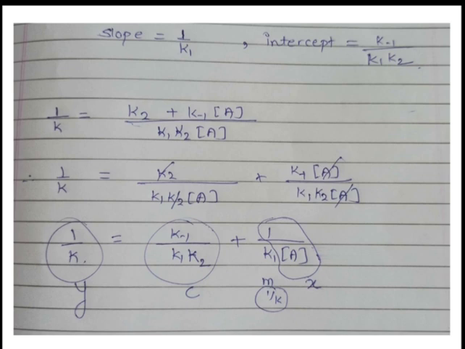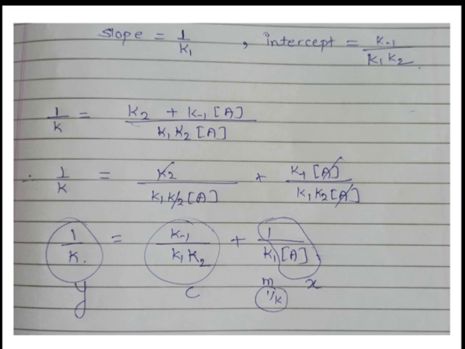Now the remaining term is only K minus 1 divided by K1 K2. So just take this here, and 1 upon K1 into concentration of A is taken as it is. So 1 upon K is equal to K minus 1 divided by K1 K2 plus 1 upon K1 into concentration of A.